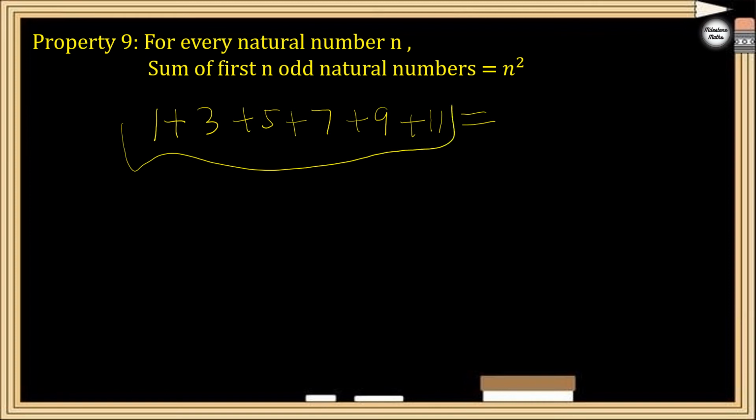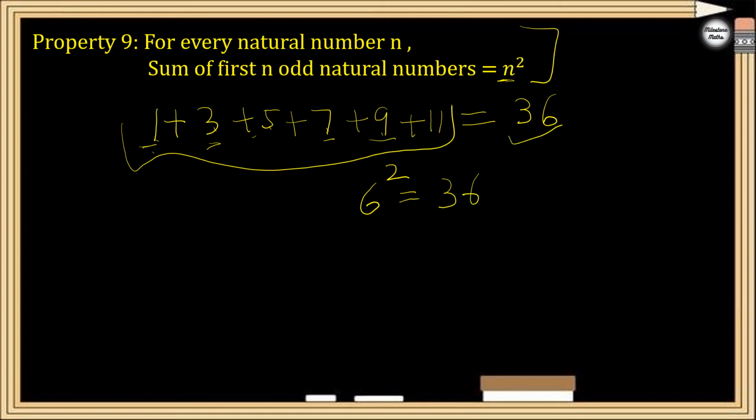So if you are going to calculate, you have to add all these numbers, right? So if you add, let me see, 9 plus 1 is 10, 7 plus 3 is also 10. So 10, 10, 20, 30, 31 plus 5, 36. Okay, now if you are using this property, the sum of the first n odd natural numbers, these are all consecutive odd natural numbers, right? If you add them, it will be n square. So how many numbers are there? 1, 2, 3, 4, 5, 6 numbers. So the sum will come 6 square, that is 36. You can see, right? You can try.